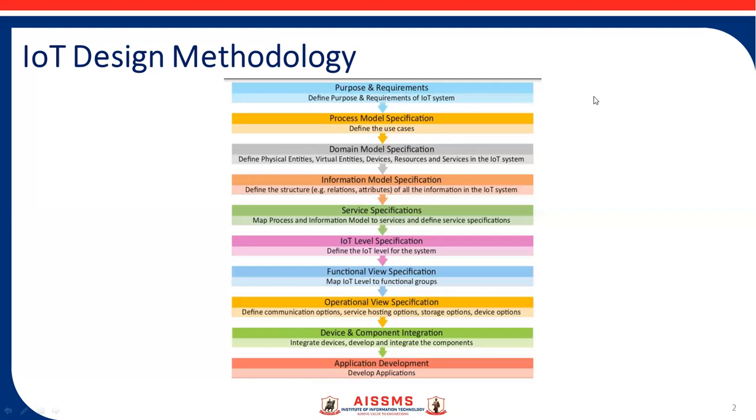And after that you can do the actual operational specification. Your system is actually being implemented in that environment, that defines the communication, service hosting, storage option, and device option that you need to think about. And then device and component integration, as I told you: wherever your IoT system is operational, after some requirements come from the user side, you need to integrate them.